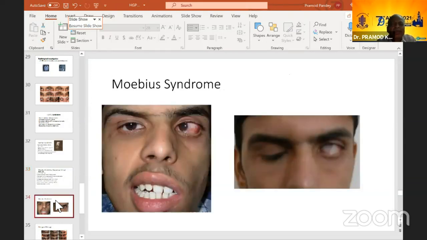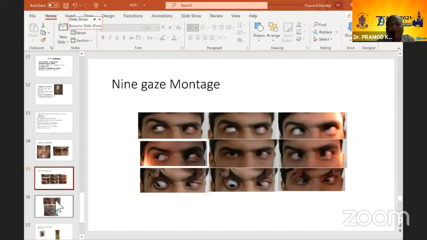Now this is showing one unilateral Mobius syndrome. You can see on the left side, his eye is eso, and there is a facial nerve palsy. You can see that this left side is sagging, and the nose is also tipping to the right. So there is some kind of hemifacial microsomia. And the condition is because of the exposure, because there is a facial nerve palsy. This is showing nine gazes. You can see that the left eye doesn't abduct, so this presents like a unilateral sixth nerve palsy, but the other eye is normal, having normal ductions.